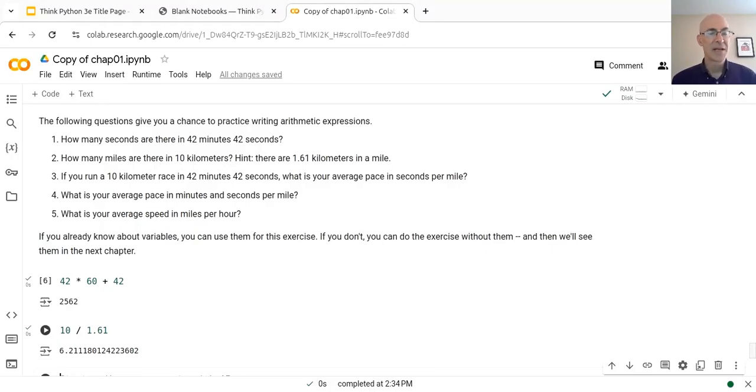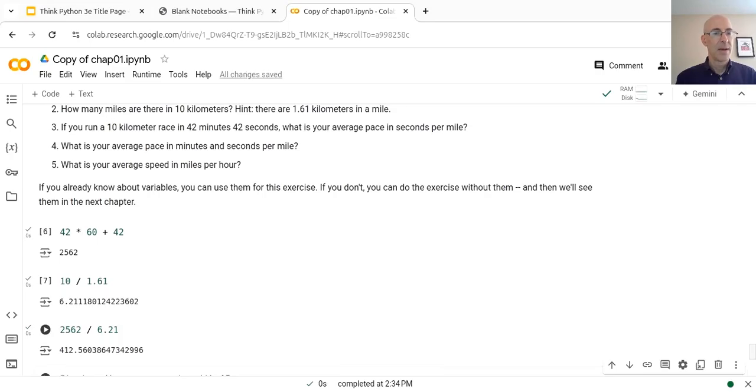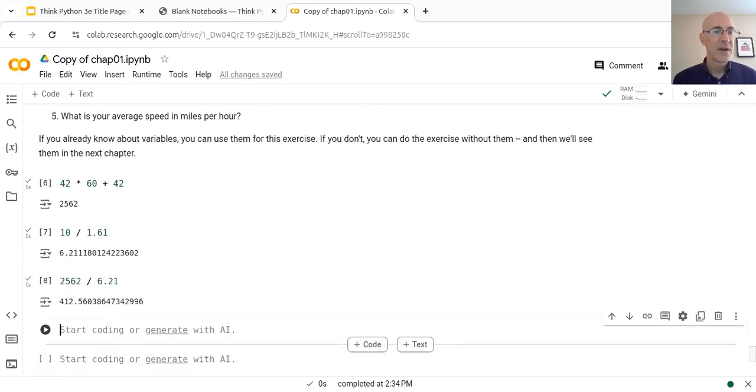So if we run 10 kilometers in 42 minutes 42 seconds, we can figure out the average pace in seconds per mile. The total number of seconds is 2,562, and we divide by the number of miles we covered, which is 6.21, and we see that the result is 412.5 seconds per mile.